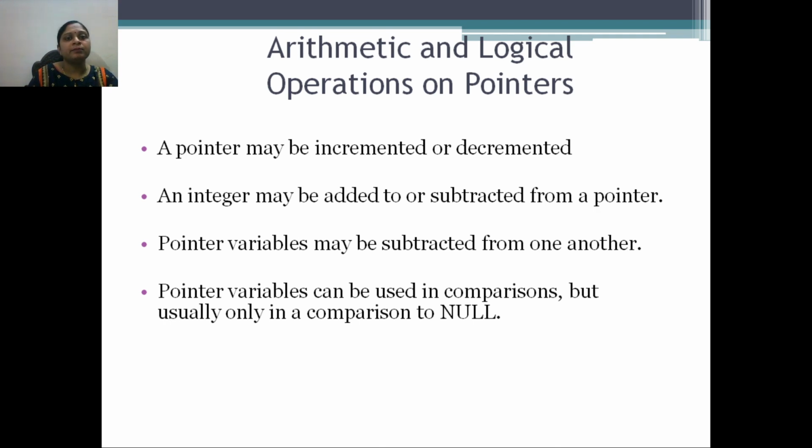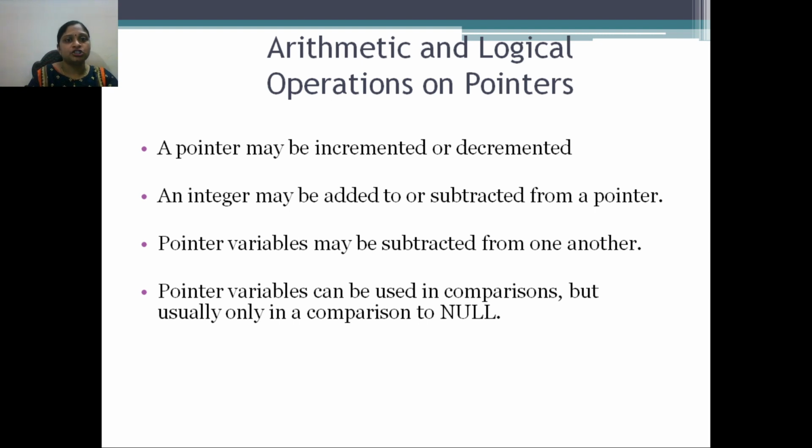A pointer may be incremented or decremented. Which is the increment operator? Plus plus is the increment operator. Minus minus is the decrement operator. When we want to increment the value of any variable by 1, we use the increment operator. For example, suppose the value of x is 10. When you write the statement x plus plus, the value is incremented from 10 to 11.